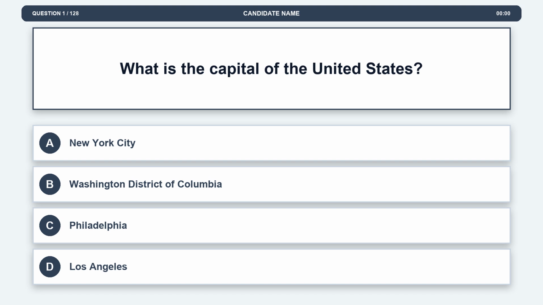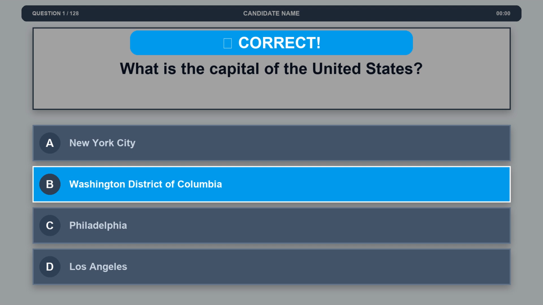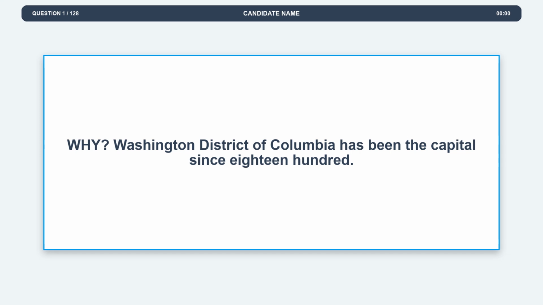Question 1. What is the capital of the United States? Option A, New York City. Option B, Washington District of Columbia. Option C, Philadelphia. Option D, Los Angeles. The correct answer is option B, Washington District of Columbia. Explanation. Washington District of Columbia has been the capital since 1800.